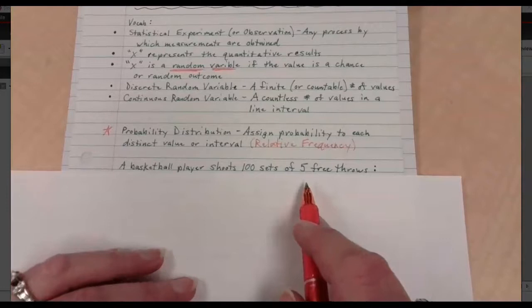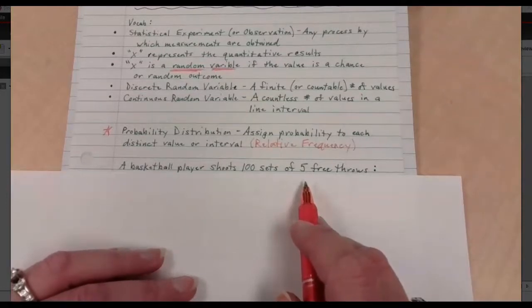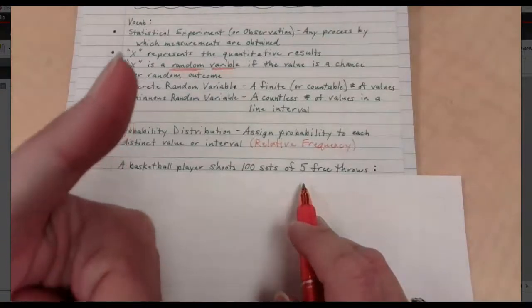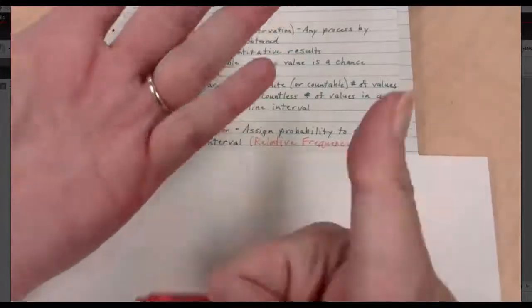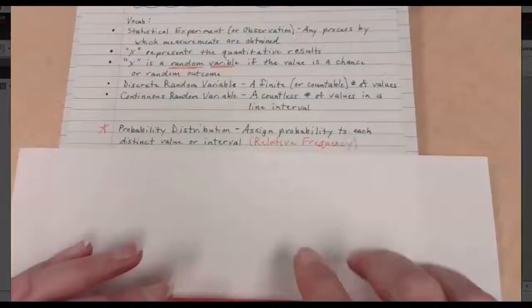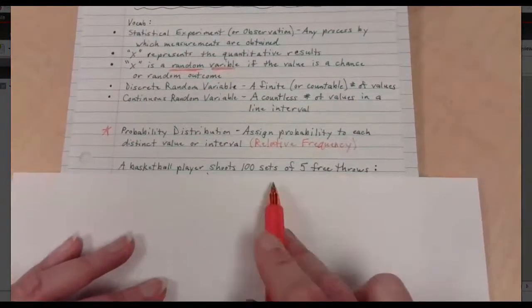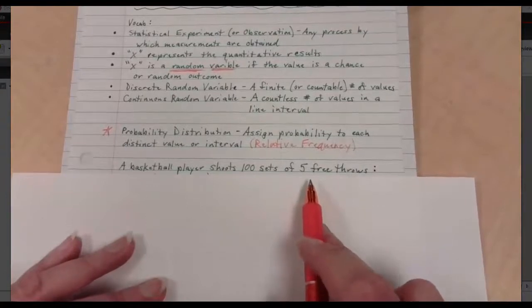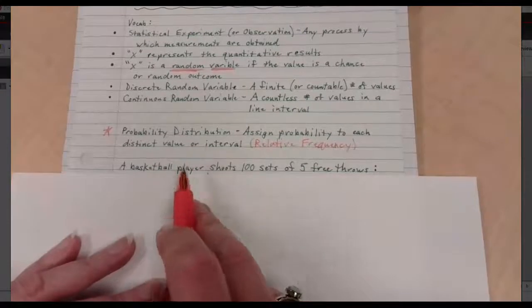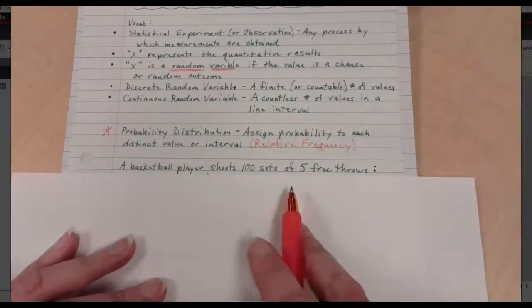How many outcomes is that? Did you say 5? Because think about that. You could make 0 free throws. 0, 1, 2, 3, 4, or, oops, one more finger, 5. There are 6 outcomes here because you could make 0, 1, 2, 3, 4, or 5 of the free throws. And we're going to look at the distribution, what that could possibly appear as.